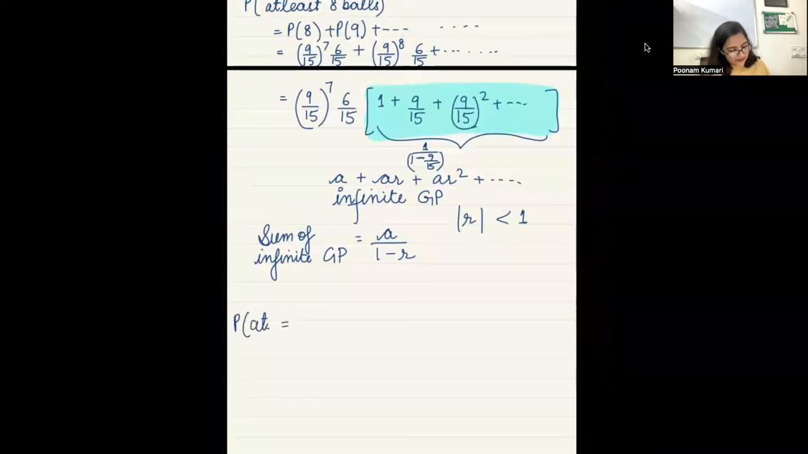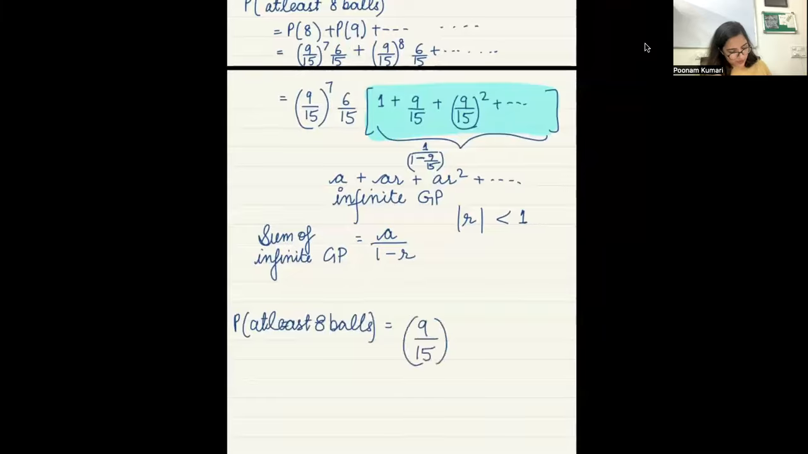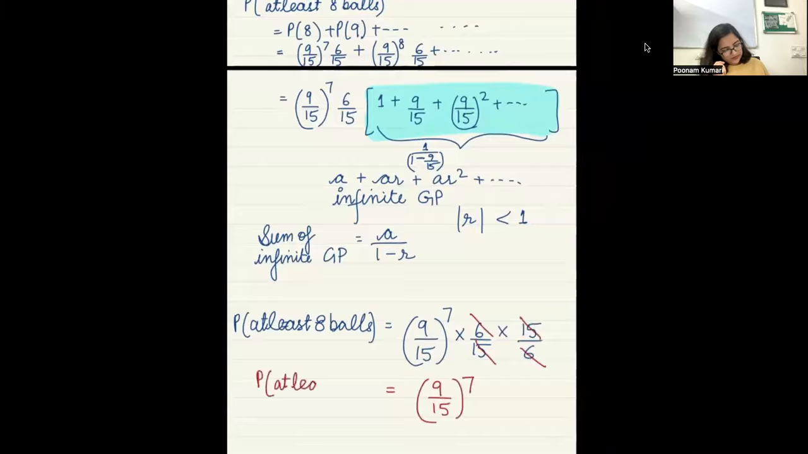Probability that at least 8 balls. This is going to be 9 by 15 raised to the power 7 times 6 by 15. And then what is this? 15 by 6, right? Yes, ma'am. And both of these will get cancelled. And you are left with what? 9 by 15 raised to the power 7. Is that okay?